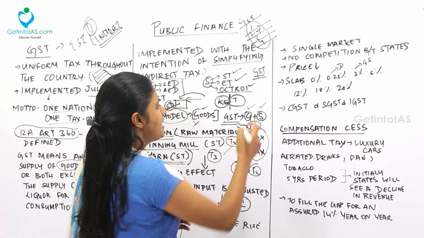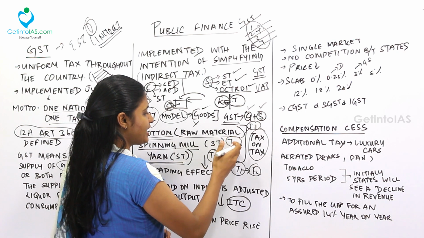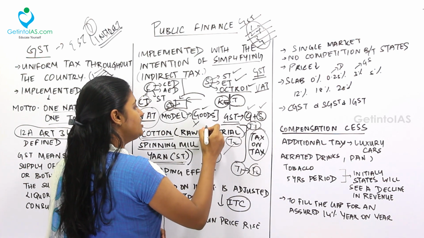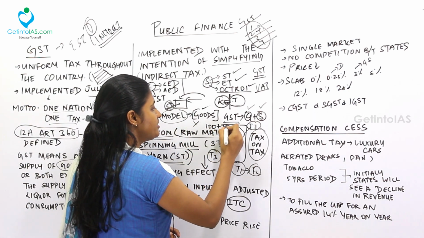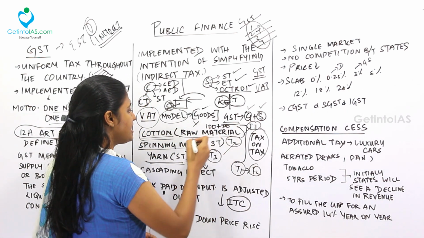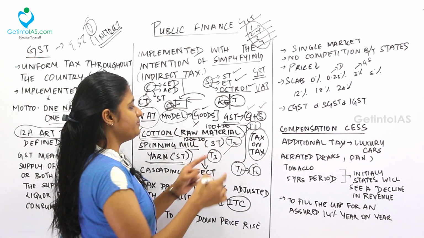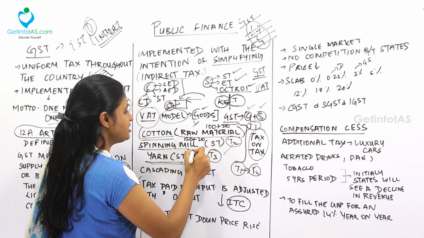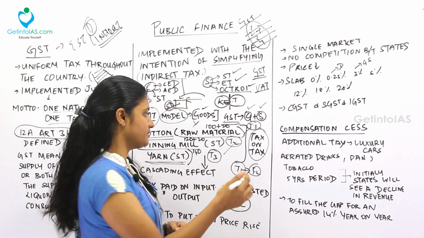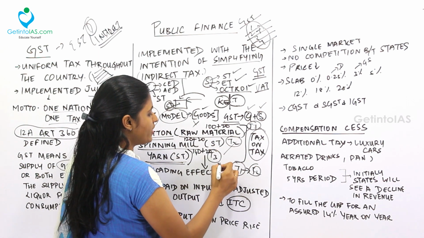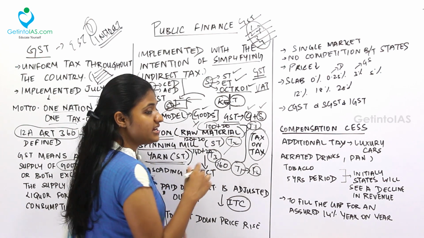See, for example, we had earlier the value added tax system. See here, I am paying tax 1, tax 2, tax 3. Over here earlier the rate of raw material is 100 rupees. So after paying tax, see, 20 rupees I will be paying as tax, 120. Next when he is getting it for 120 rupees, plus again 20 more rupees he will be paying as tax. So now the product's rate is 140 rupees. Now after this yarn, he'll be selling it to the customers. So again 20 rupees tax. So 160. See, the price of the product went from 100 to 160 after value addition.